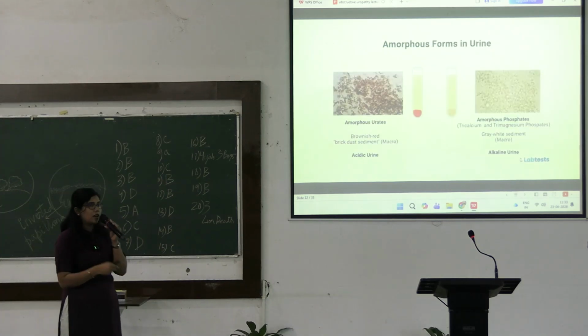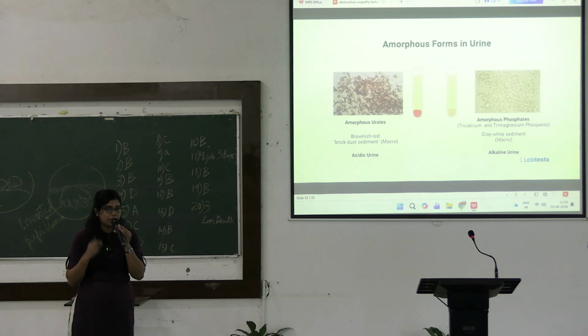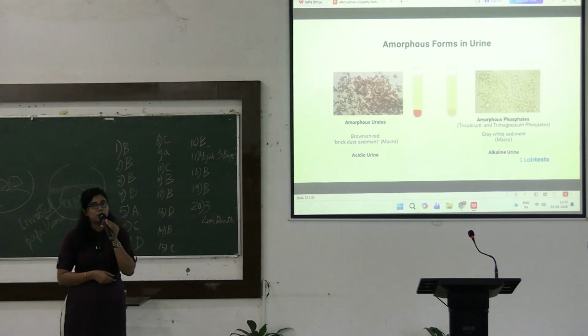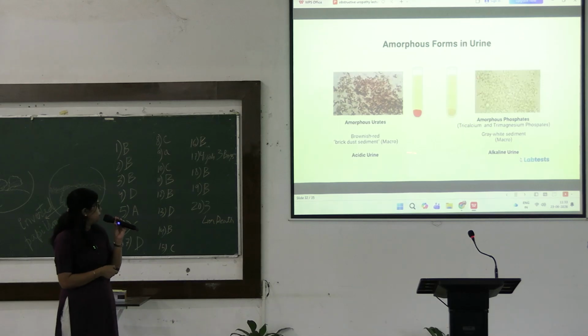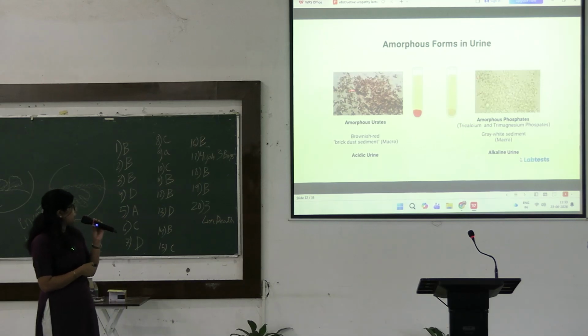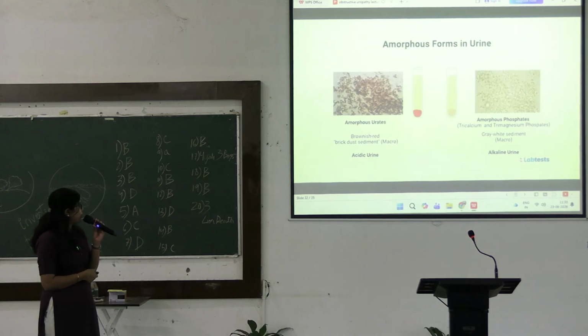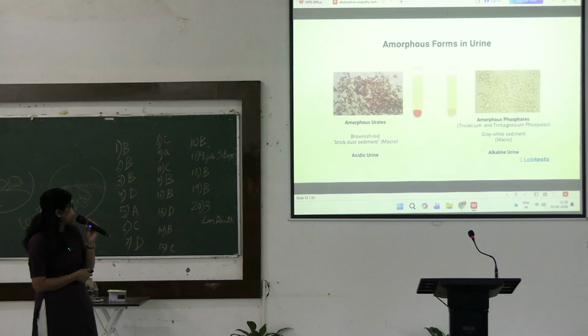Now coming to the different amorphous precipitations in urine. Other than crystals, we can have this amorphous precipitation, and in case of acidic urine, we will see amorphous urates, and in case of alkaline urine, we will see amorphous phosphates. The amorphous urates will be brownish red or a brick red color, and that's why they are called brick dust sediment.